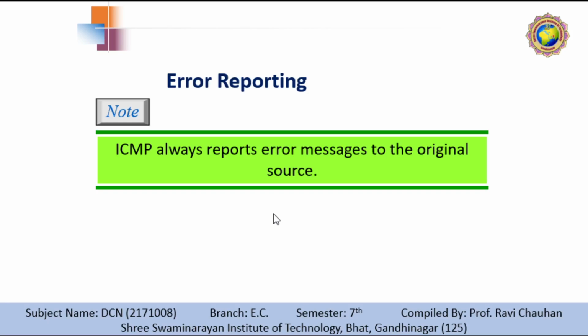However, ICMP does not correct errors. It simply reports them. Error correction is left to the higher level protocols. Error messages are always sent to the original source because the only information available in the datagram about the route is the source and the destination IP addresses. ICMP uses the source IP address to send the error message to the source of the datagram. So we can say that ICMP always reports error messages to the original source.